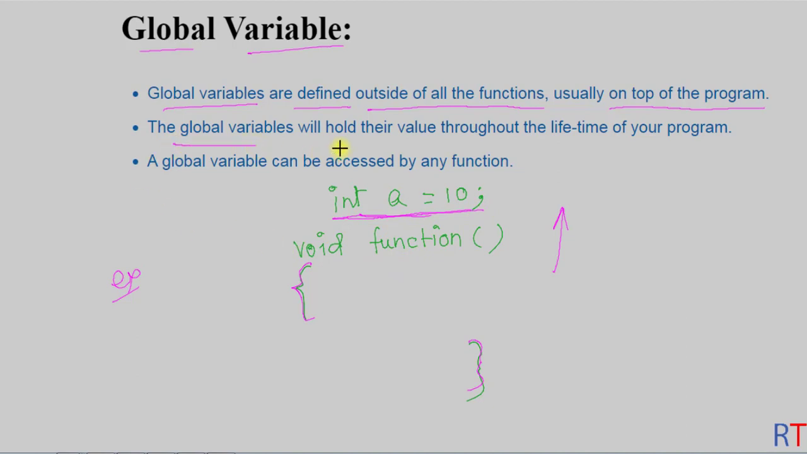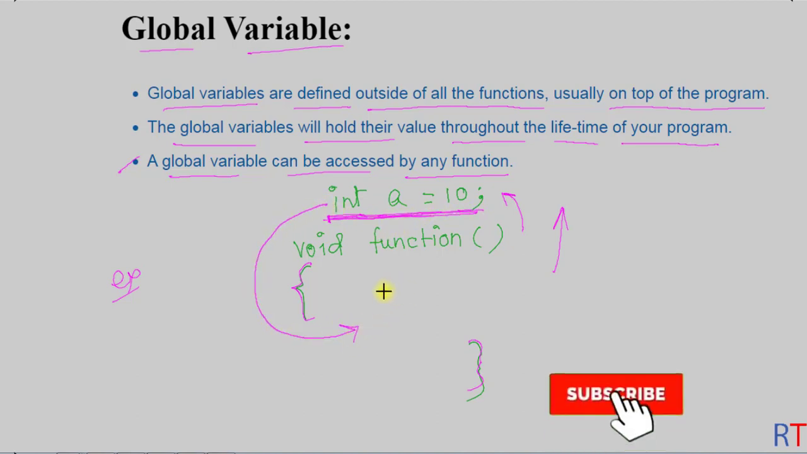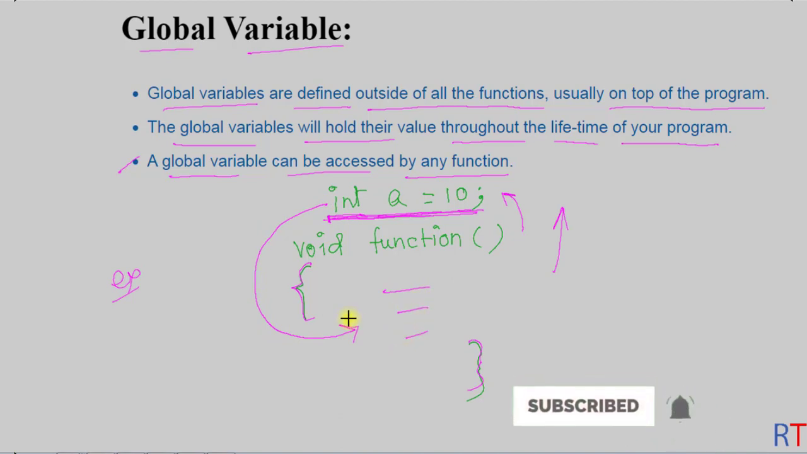And the global variables will hold their value throughout the lifetime of your program. That means the global variables we create in our program will hold their value throughout the execution of the program. And a global variable can be accessed by any function because global variables are declared on the top of the program outside of any method body or block of code. Because of that, we can access them from inside any function body or block of code.